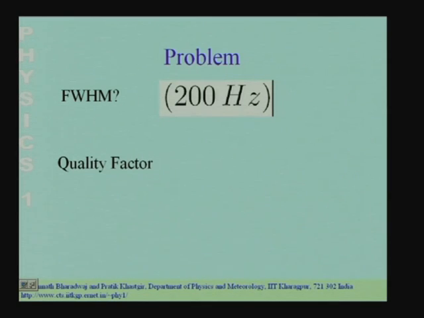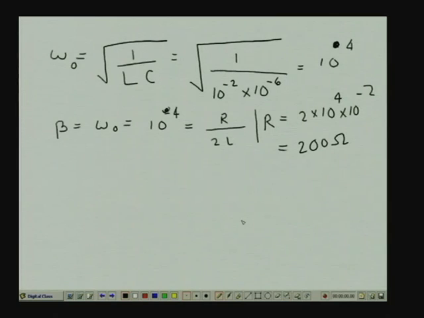The quality factor is defined as follows. If I have a peak which in this case is a Lorentzian, for this Lorentzian, the quality factor measures how good is my oscillator, how low is my damping or how much is my damping.